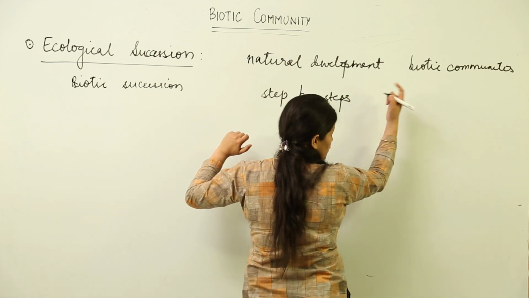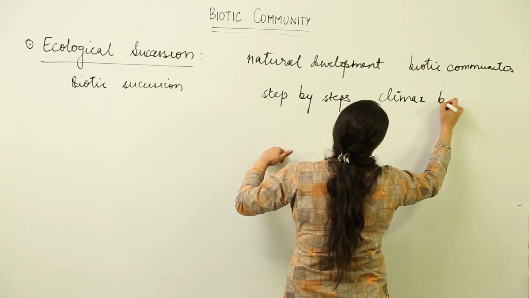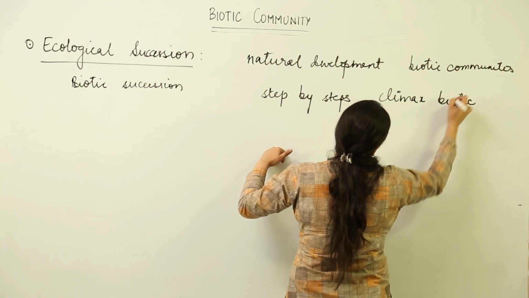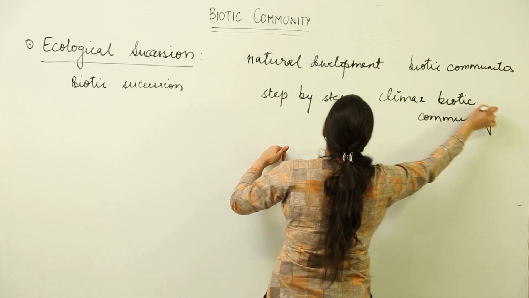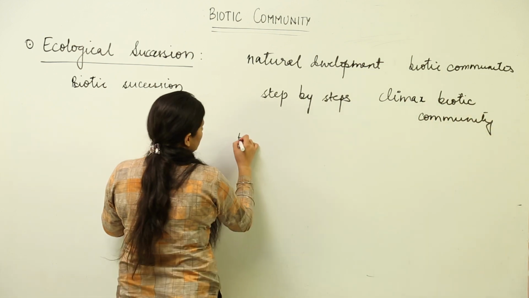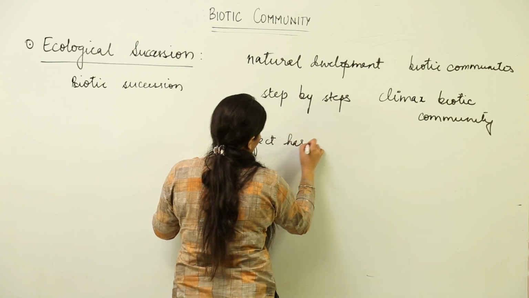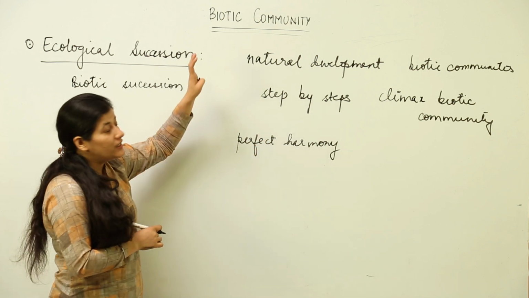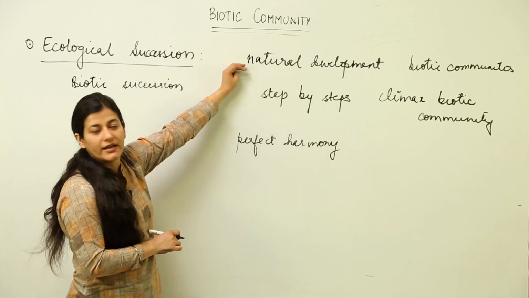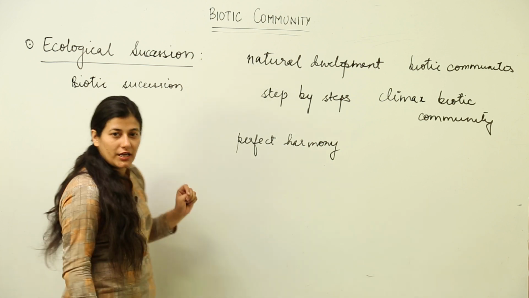To reach what? A climax biotic community. Now, why is this called climax biotic community? Because it is in perfect harmony with the environment, or rather I would say it is in equilibrium with the given site where this natural development is taking place. So, this is what biotic succession is.